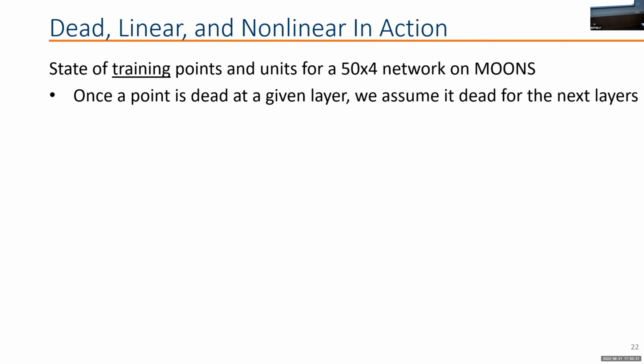To give you an illustration of how these different states occur, here we have an analysis of what happens when you train a very extreme network on the Moons data set, where we have 50 layers of 4 neurons each. Just because we had some issues with the figures, whenever you see a live, that means nonlinear.